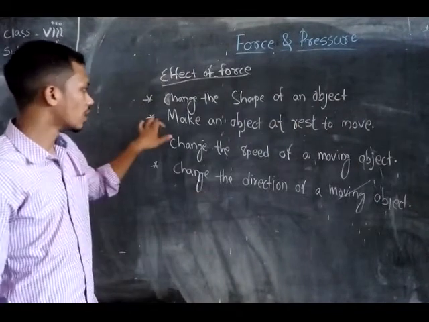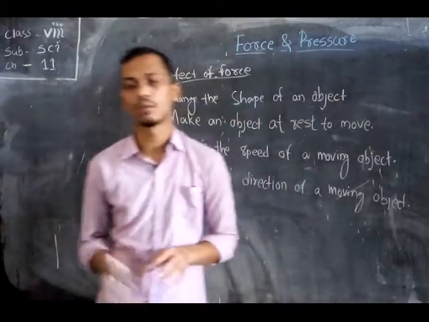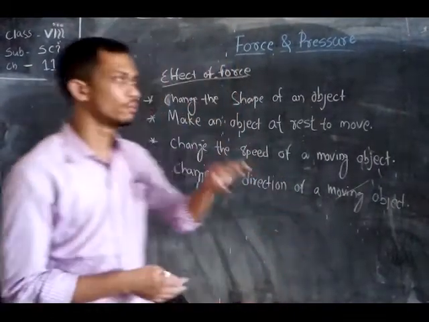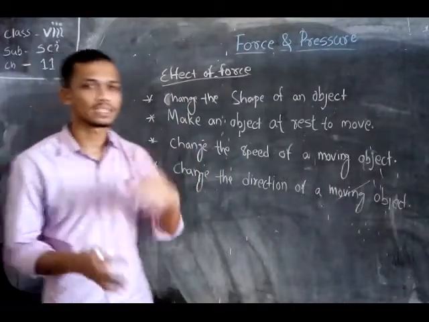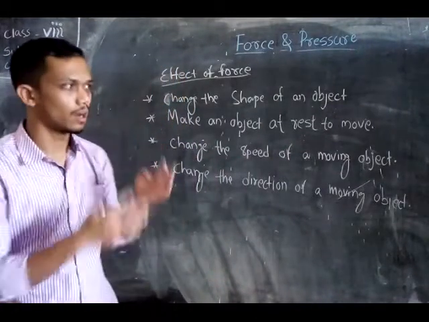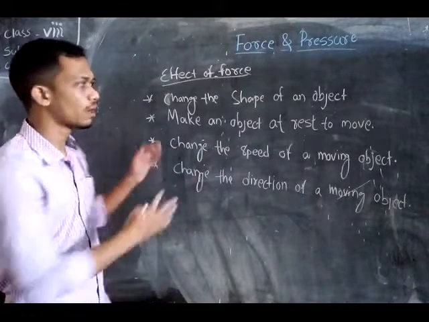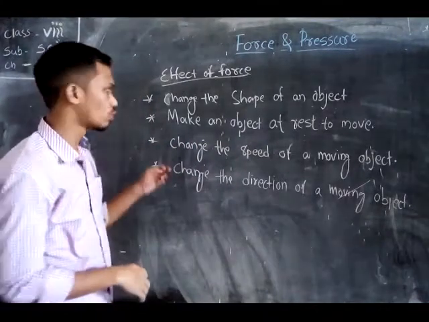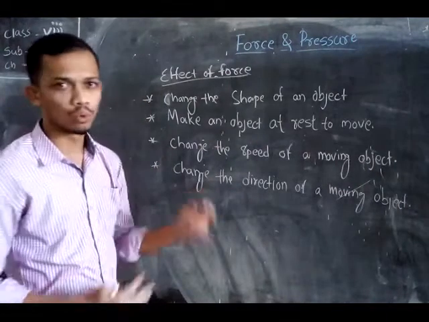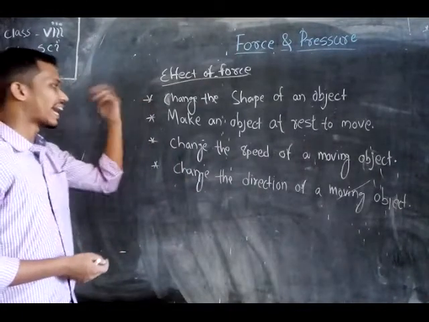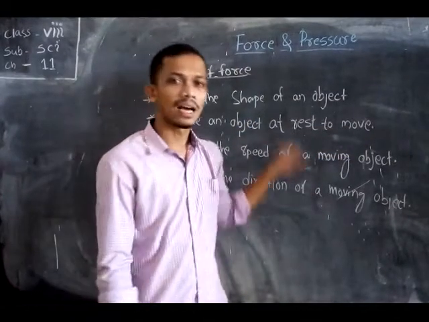Next, force can make an object at rest move. Take the example of playing football in the ground. The ball is at rest, and when you kick the ball, the football starts moving. Until you kick the ball, the ball stays at the same position, that is, at rest. So here we know that force helps to make an object at rest start to move.